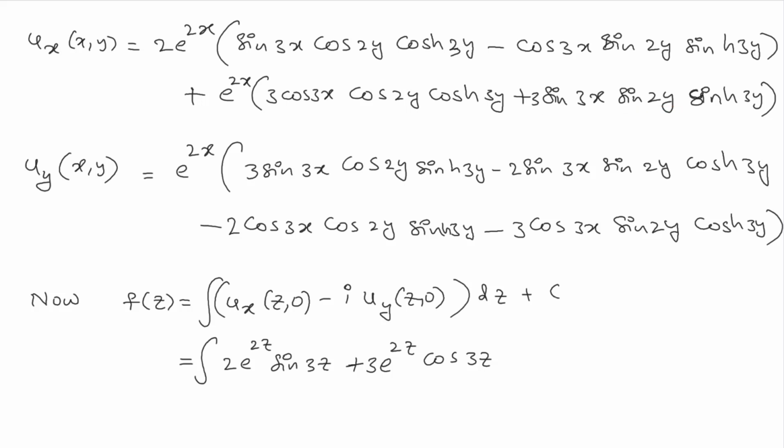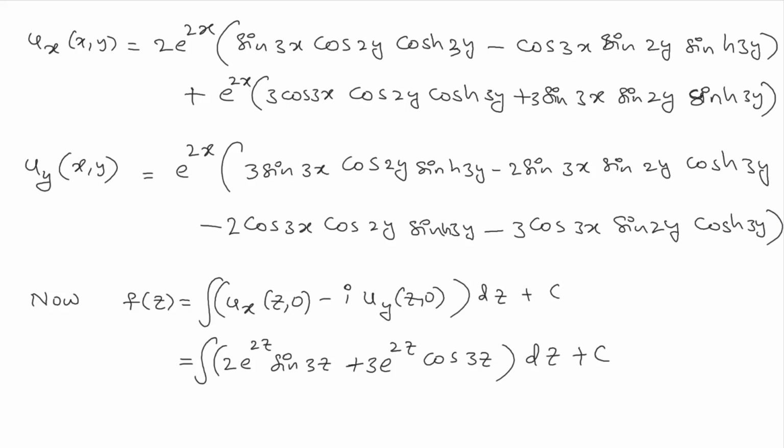This is ux of z comma 0 minus i times vy of z comma 0, and from uy we have, since y is 0, sin h 3y is 0, and similarly sin 2y is 0 again, and here sin h 3y sin 2y. So we can see all these terms are 0, so in total we get uy of z comma 0 is 0. Hence in total we have this term.